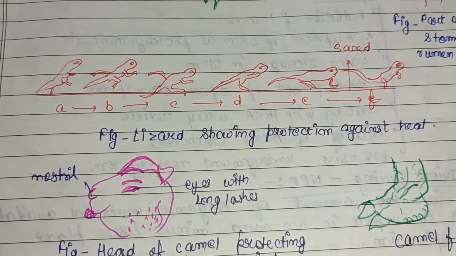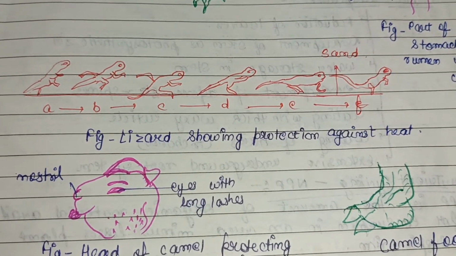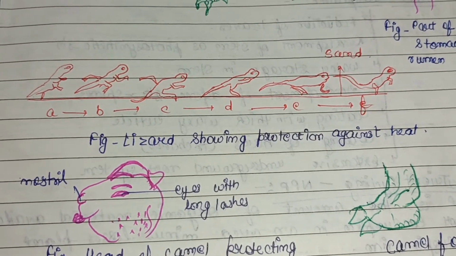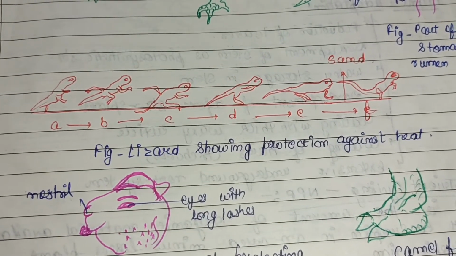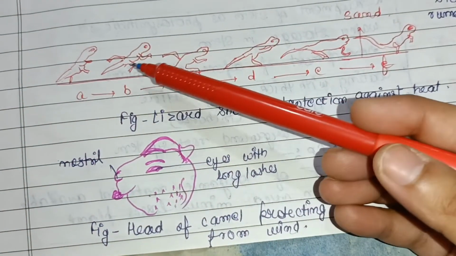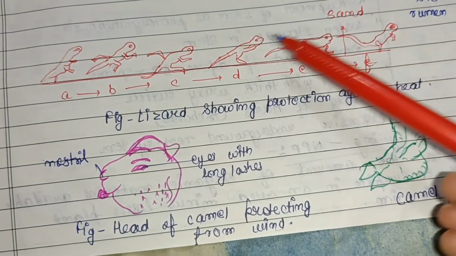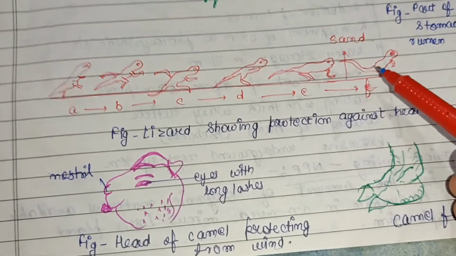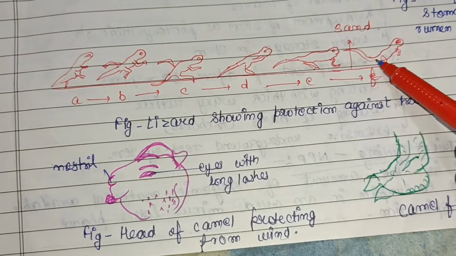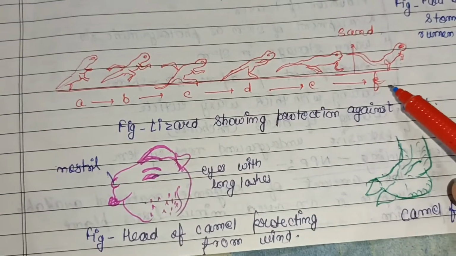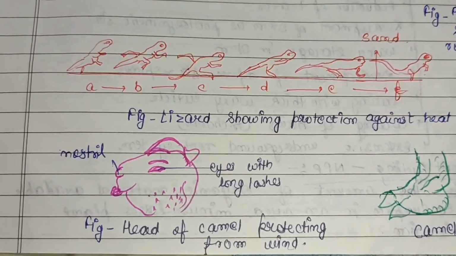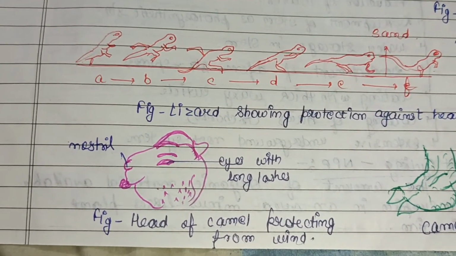So this is a diagram showing a lizard showing protection against the heat. Basically, this is a method of locomotion which keeps the body away from the hot sun. That is, the first position is this and this. So it is a method of locomotion. As fast as a lizard can move, it can protect itself from the scorching heat, or we can say the hot sand.